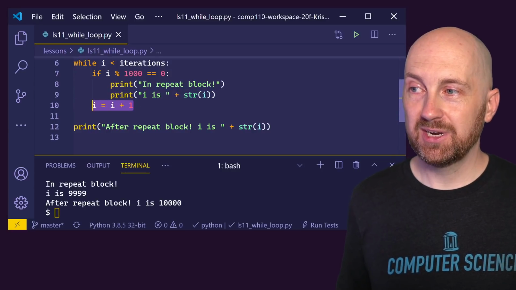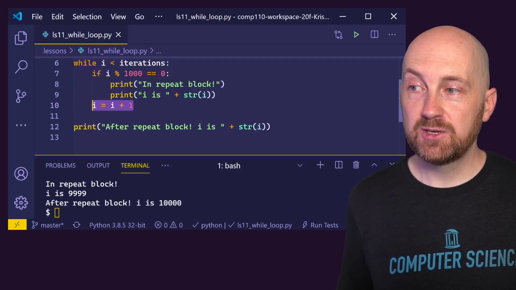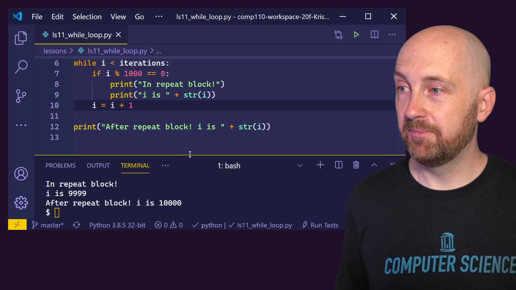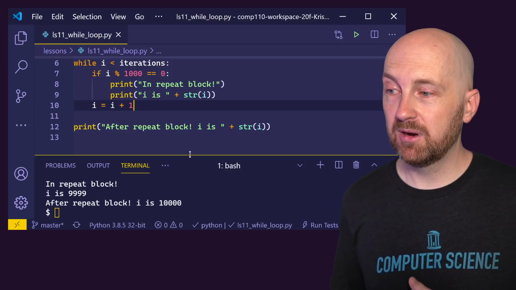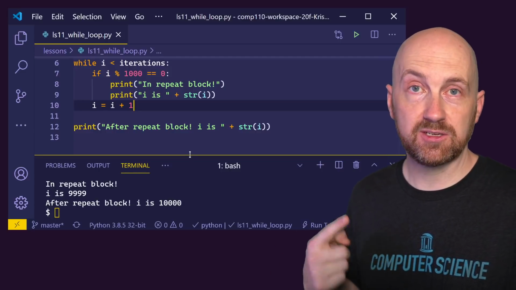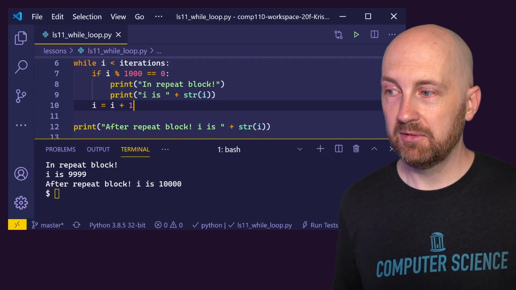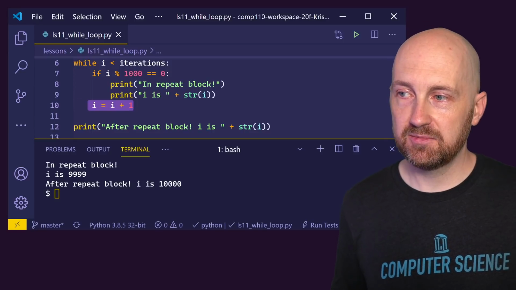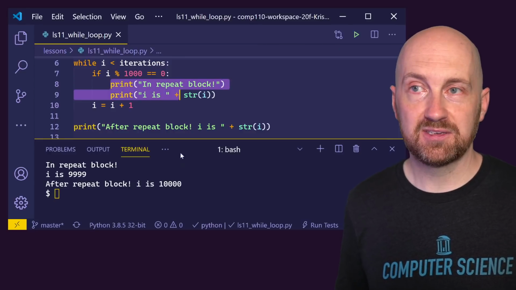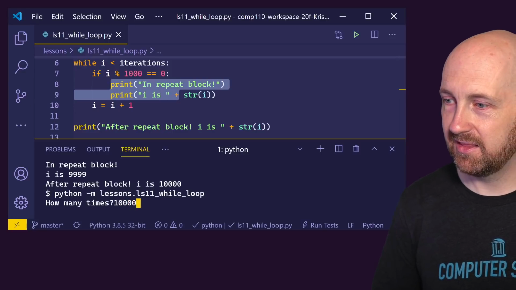Otherwise, all we're going to do is skip over this then block. So this is the then block that corresponds to the if. Otherwise, we're going to increment our variable here. So let me just show you that when we do this, we can use a number like 10,000 and we're going to expect to see 0, 1,000, 2,000, 3,000, 4,000 printed. But this loop is still running 10,000 times over, because this variable is only incrementing by 1 each time. It just so happens that we're only going to print these two lines every 1,000 lines. So let's try this real quick with an input of 10,000.